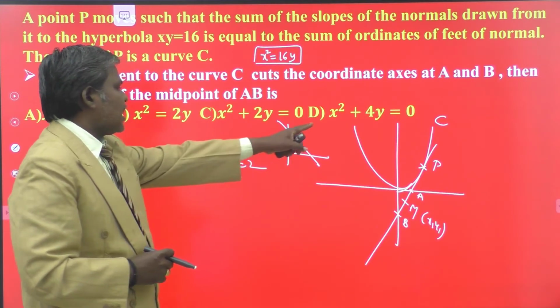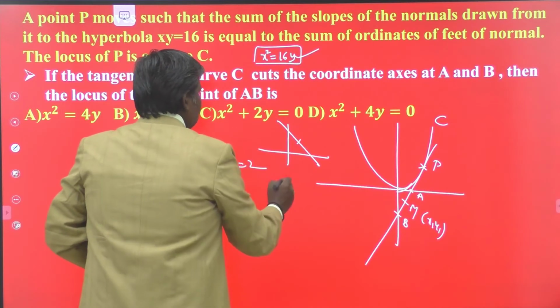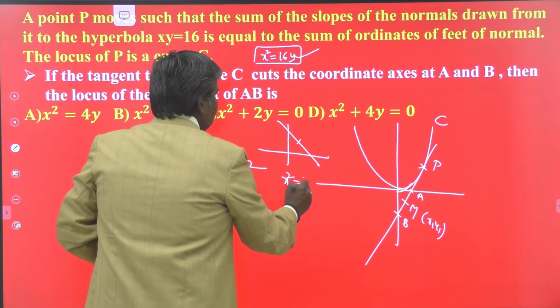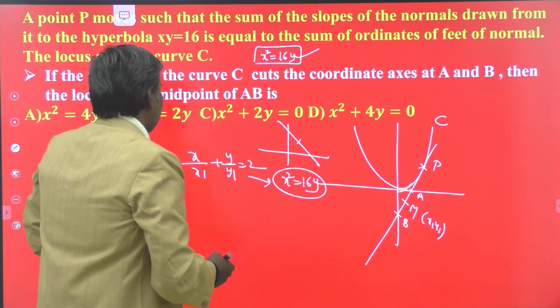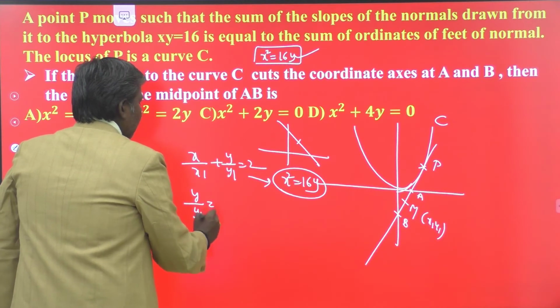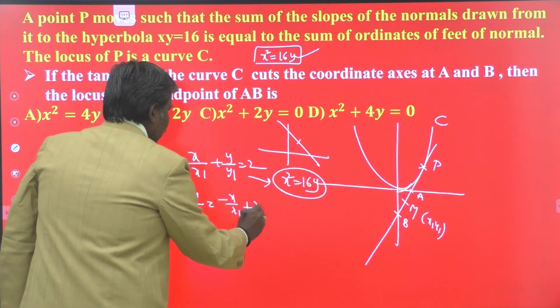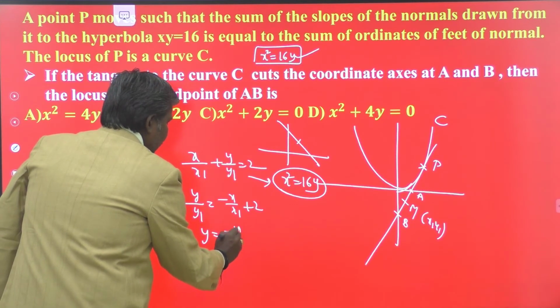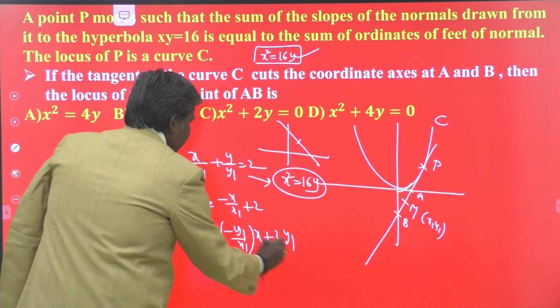Now this is tangent to our parabola x square is equal to 16y. The locus is x square equals 16y. So you can apply the condition. Write the equation in the form y equals mx plus c: y by y1 is equal to minus x by x1 plus 2, or y is equal to minus y1 by x1 into x plus 2y1.